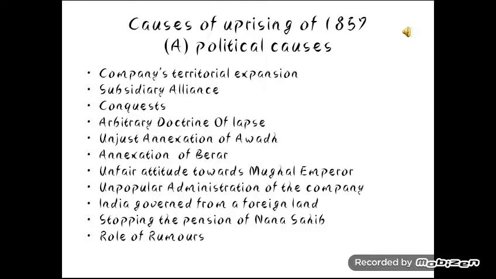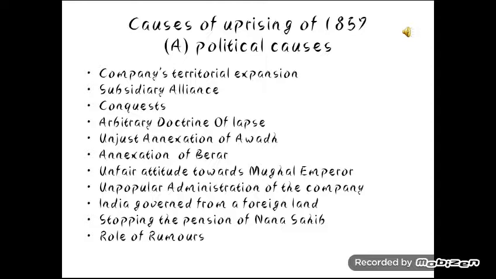The next cause of the uprising was the stopping of the pension of Nana Sahib. Nana Sahib was the adopted child of Peshwa Bajirao II, who was given a pension. In the early stages, he was given a pension. But later on, the British decided that since he was not the natural heir, his pension should be stopped.